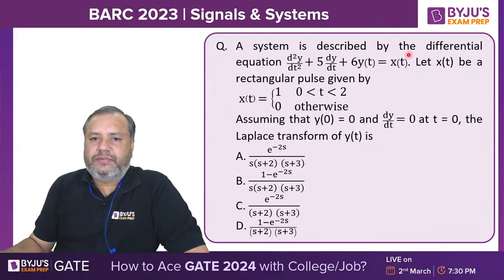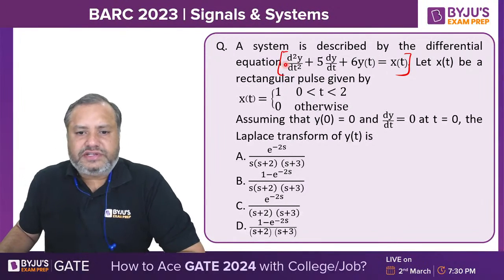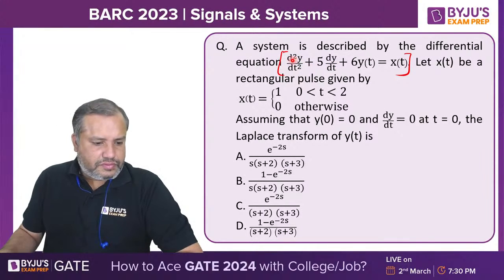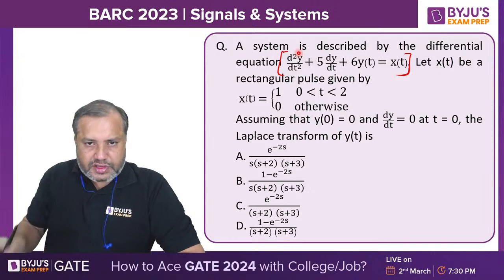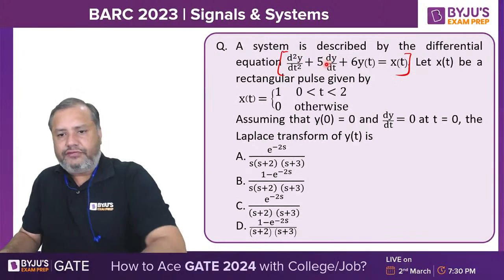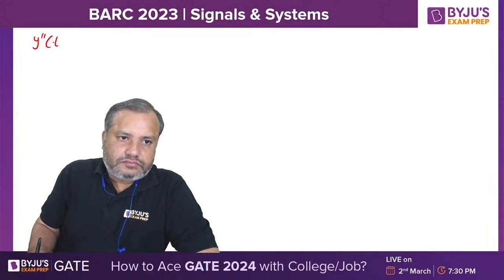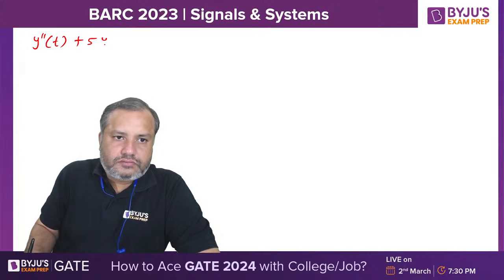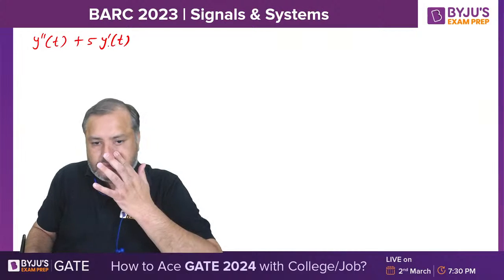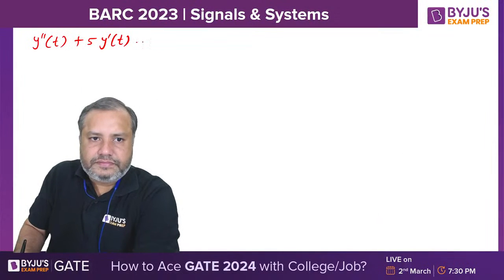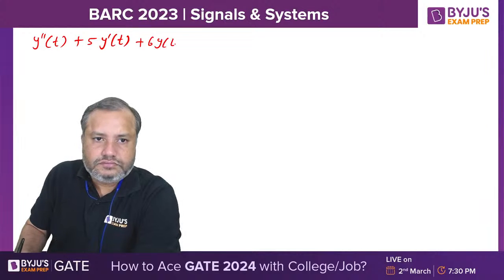A system is described by this differential equation. So first of all, we'll write this differential equation in the form of dashes. So y double dash t plus 5y dash t plus 6y of t equal to x of t.